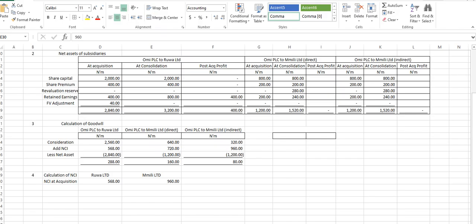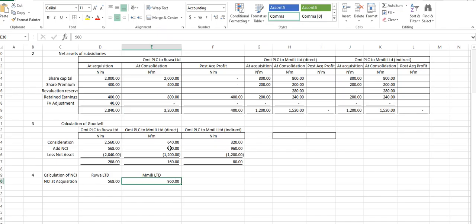How do we get our NCI? It's 20% of the 568. And for this one, what is our total control of Emily? Our NCI at Emily, we have the direct NCI and the indirect NCI, right?